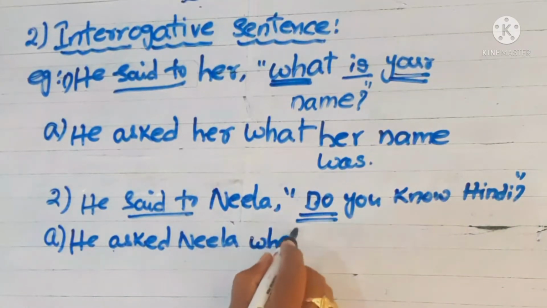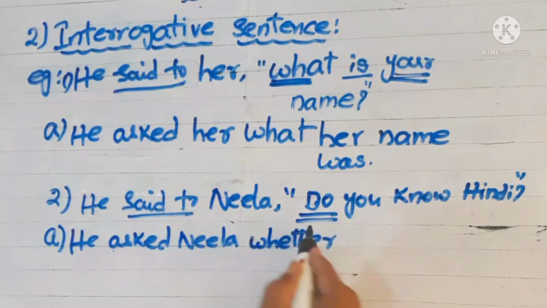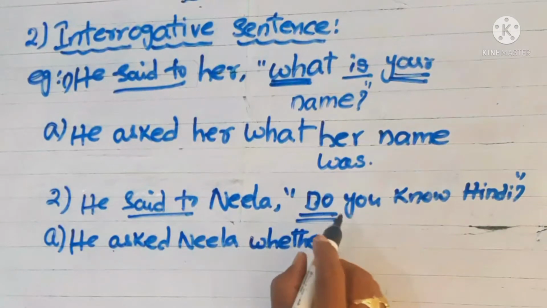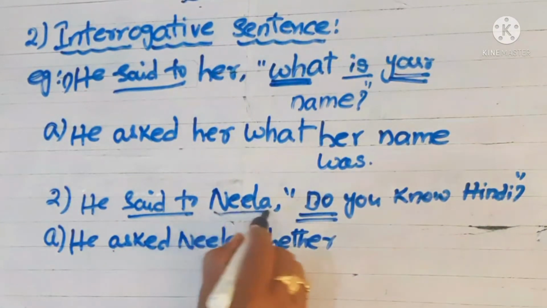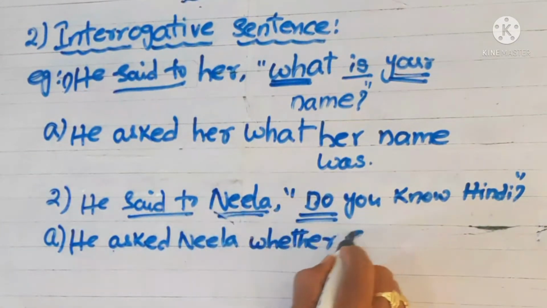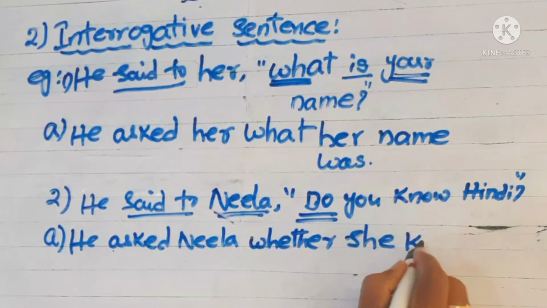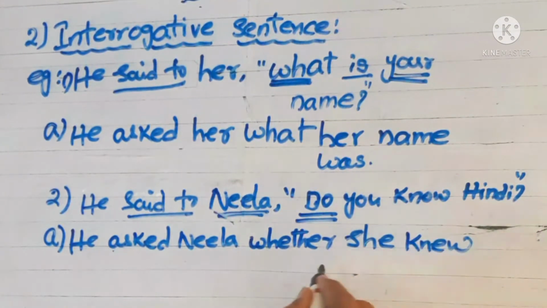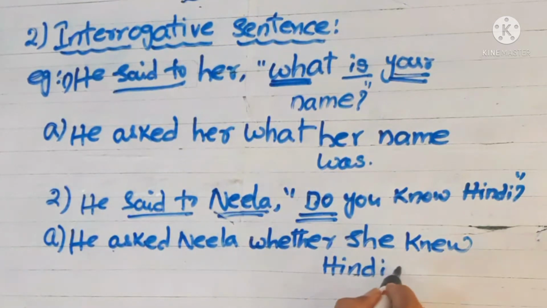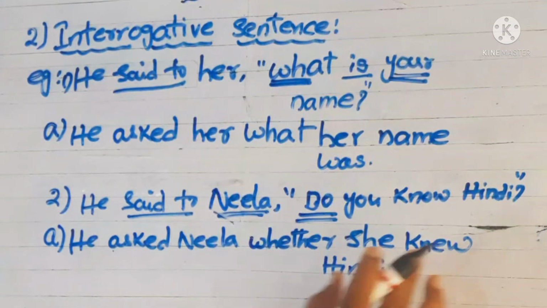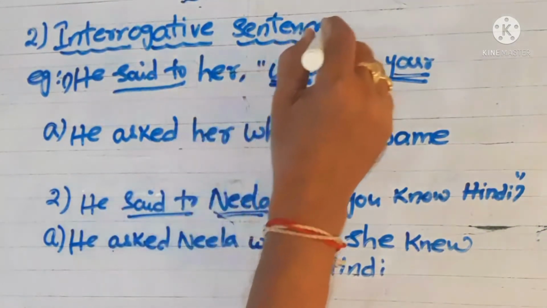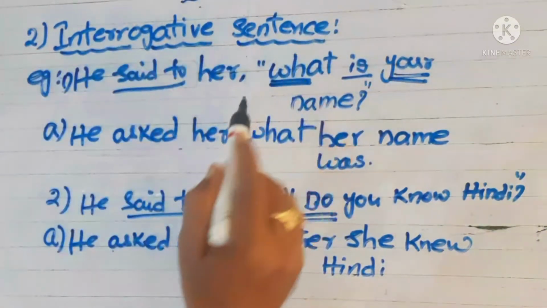Whether, here you refers to Neela. Whether she. What is the past form of know? Knew Hindi. We don't use any question mark in reported speech. Okay, children? Have you understood this second kind of sentence?